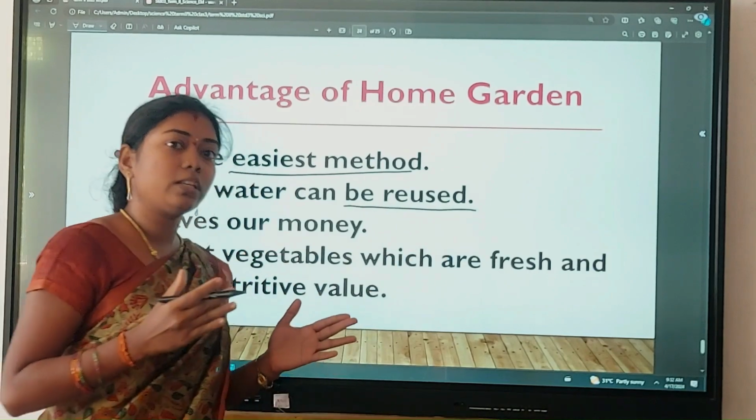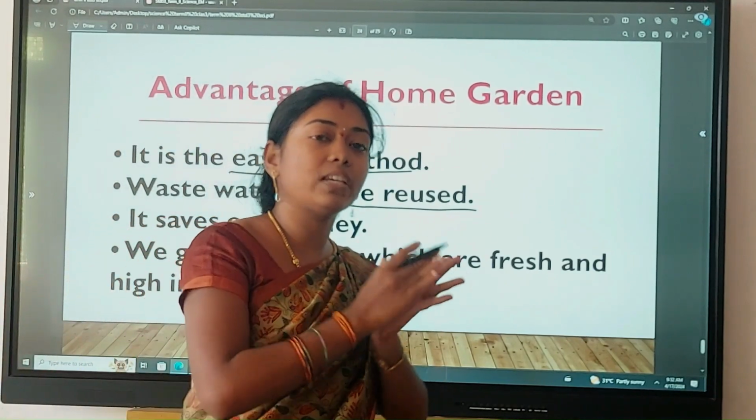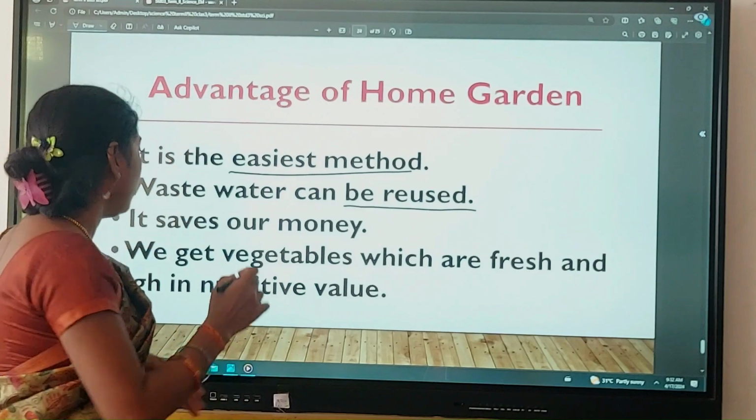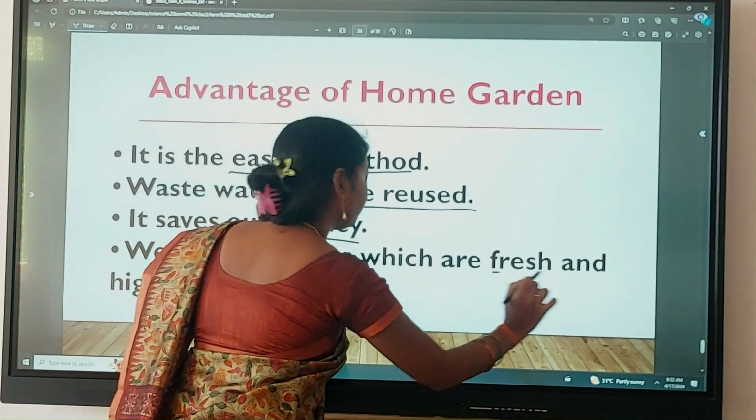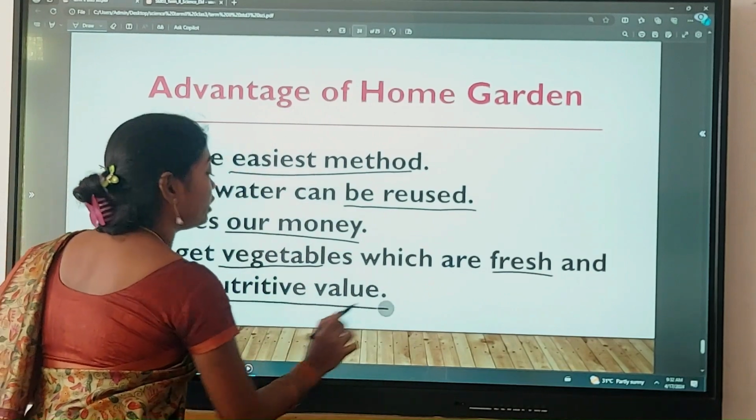Okay, because we are using it on a terrace, in a home, is it? So the wastewater can be reused again. And it saves some money. We can get fresh vegetables, which have high nutritive value.